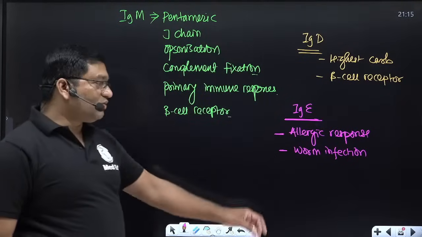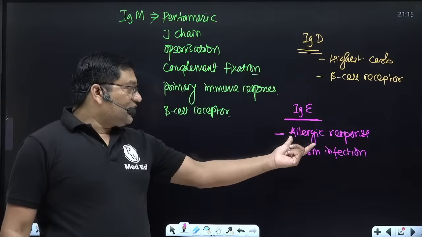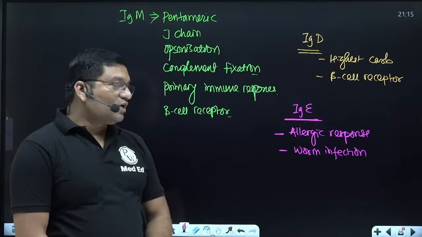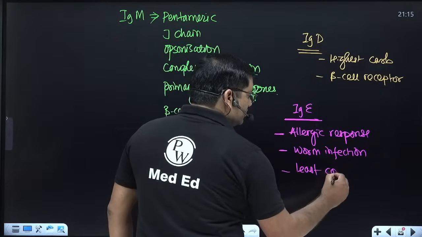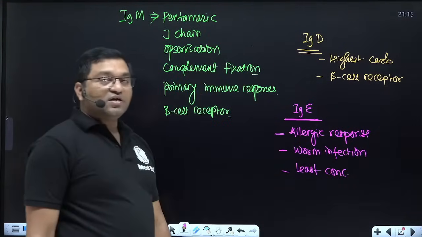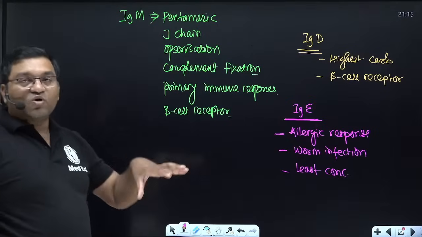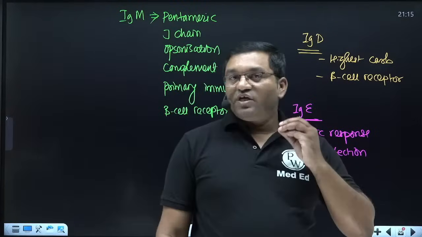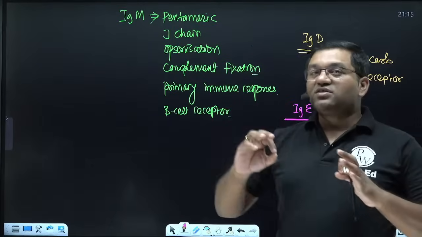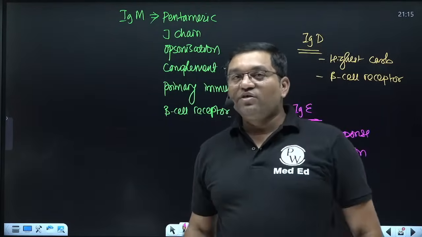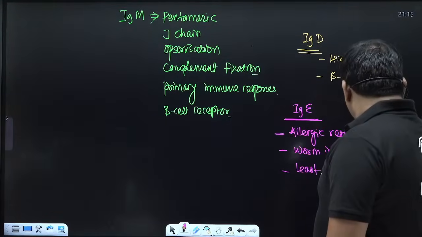It is responsible for the hypersensitivity reaction. Allergic responses, worm infection. It is present in the least concentration in the blood. So these are some properties of the immunoglobulins. This is important in the viva, this is important in the MCQ part of biochemistry. So immunoglobulins.